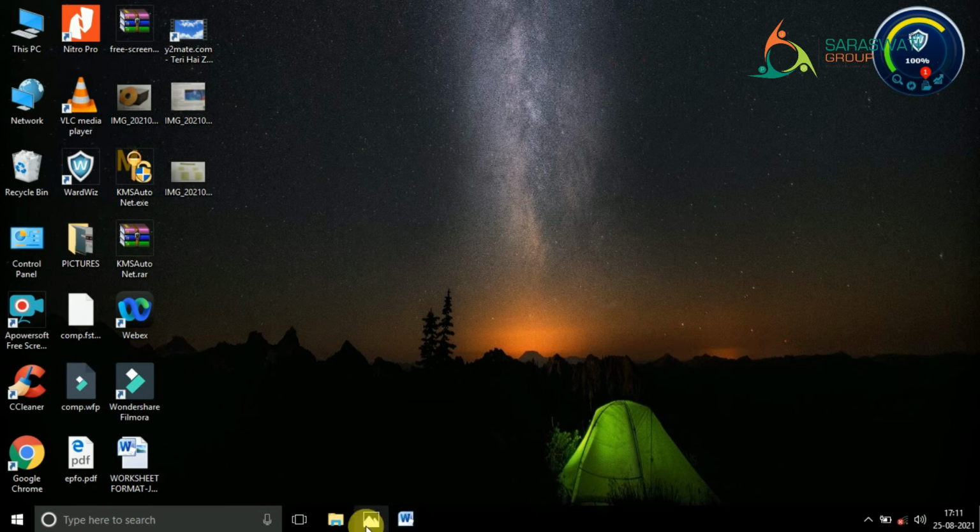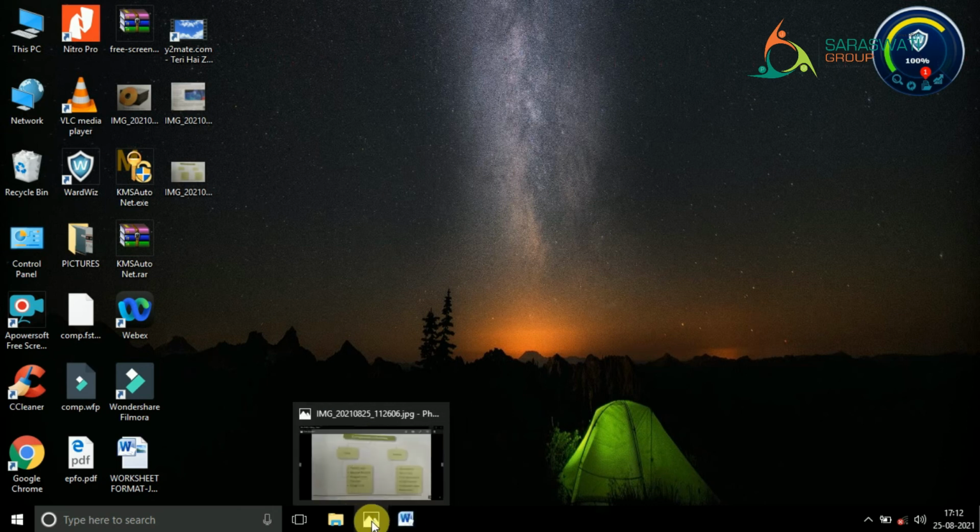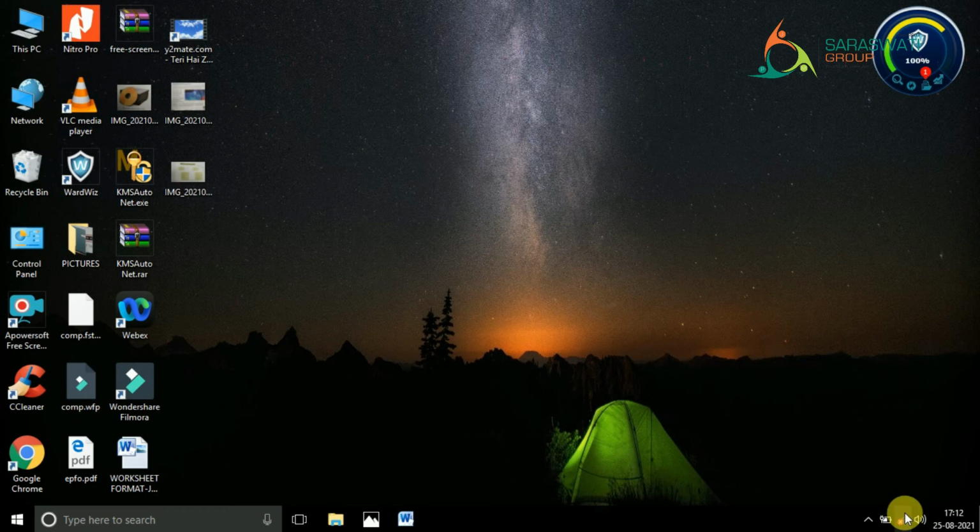So this one is the area for pinned programs and active programs. That means right now I have two programs active. One is a file and the other one is an image, right? Then this area is known as what? That is for internet connection, this is for battery, and this is for volume. So that is actually the notification area. Here you can see that the time and date is also shown, right? So this area is known as the notification area. So in short, these many things are present in the taskbar.